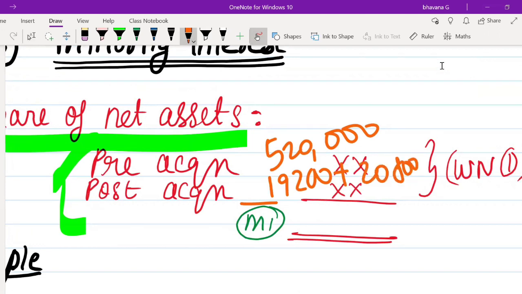Yes. So now let's add these. It is 5,20,000 plus 19,200 plus 20,800. So the total is 5,60,000. So this 5,60,000 is nothing but your minority interest.